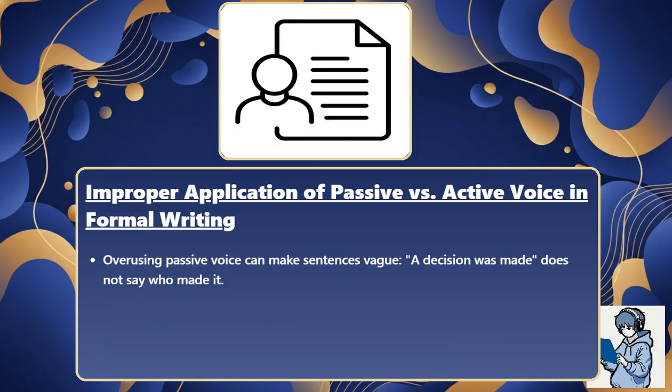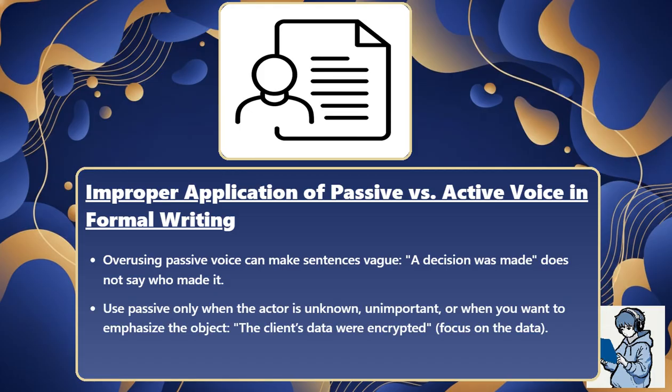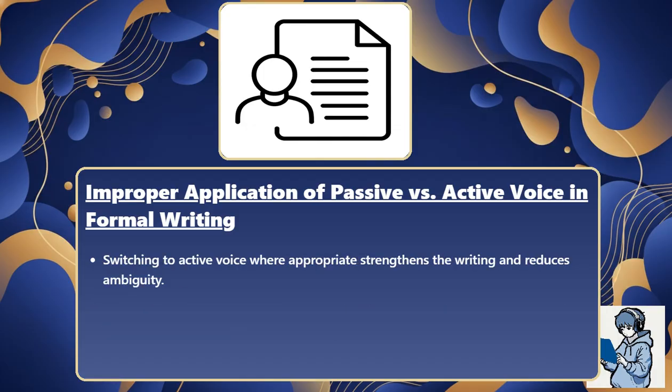Overusing passive voice can make sentences vague. "A decision was made" does not say who made it. Use passive only when the actor is unknown, unimportant, or when you want to emphasize the object. For example, the client's data were encrypted, focus on the data. Switching to active voice where appropriate strengthens the writing and reduces ambiguity.